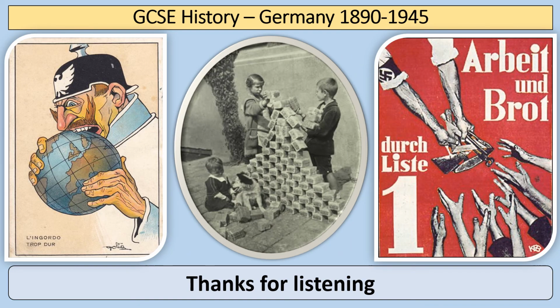So that is the story of how Hitler was able to become a dictator in Germany. Some key events there to remember, particularly the Reichstag Fire, the Enabling Law, and the Night of the Long Knives.